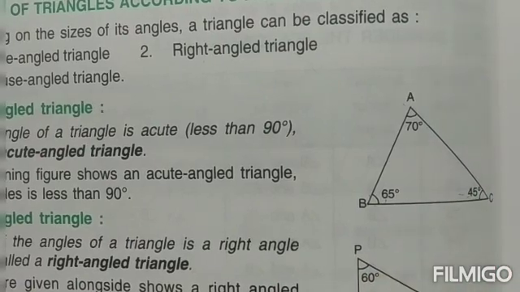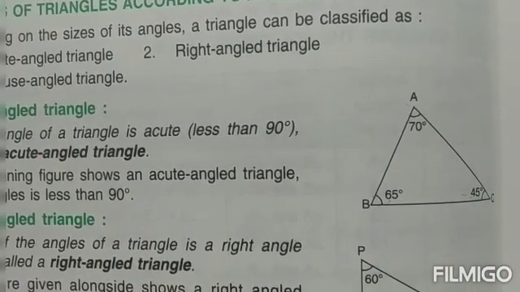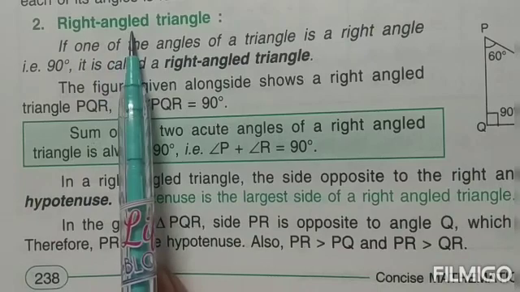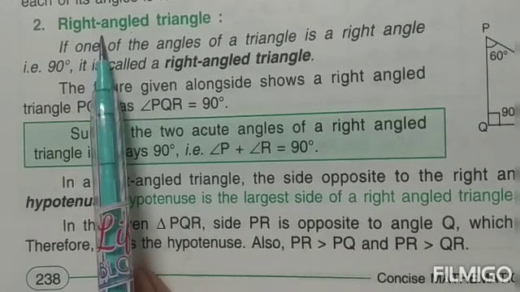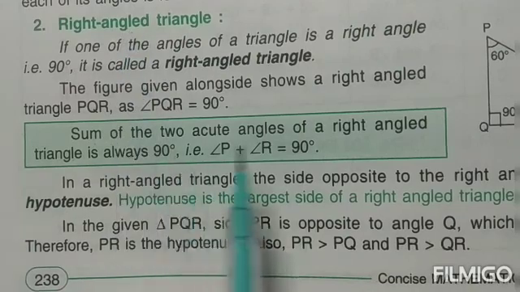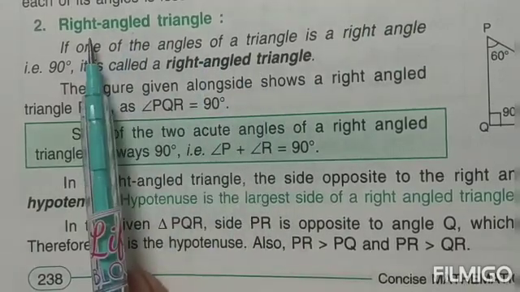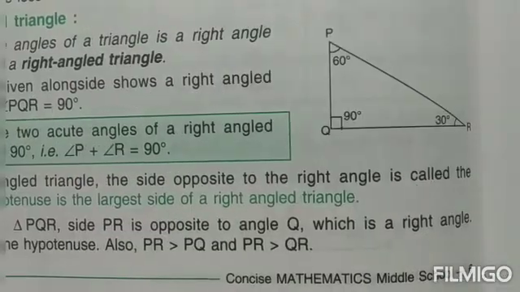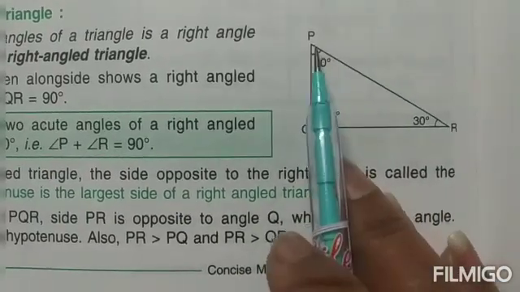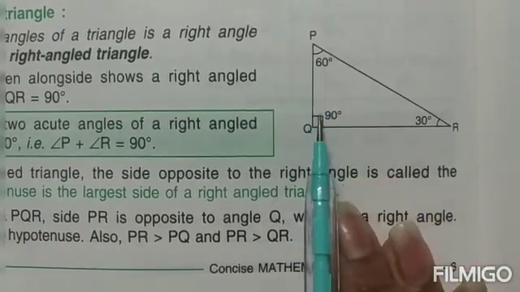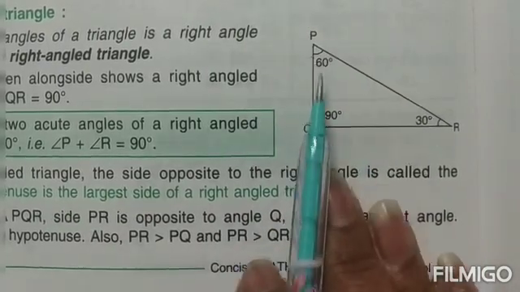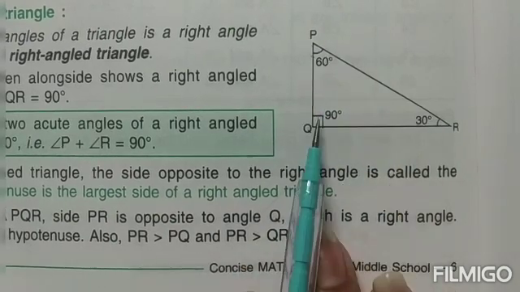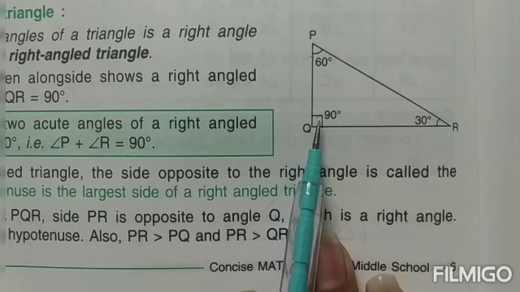Then we come to the next kind of triangle, children, that is a right angled triangle. Now in a right angled triangle, because the name is saying right angled, children, that means one of the angles should be a 90 degree or a right angle. So if one of the angles inside a triangle is 90 degrees, that kind of triangle is known as a right angled triangle. Let's see the figure. Now have a look at this figure, children. This is again a triangle, and out of these three angles, one is 30, one is 60, and one is 90. So one of the angles should be a 90 degree angle. Then such a triangle is known as a right angled triangle.